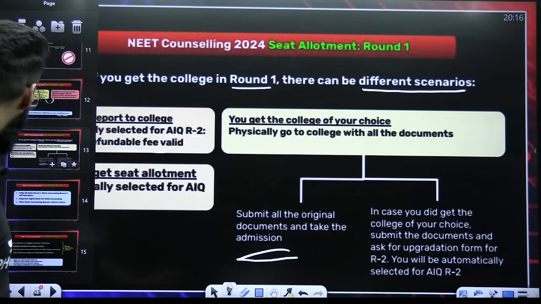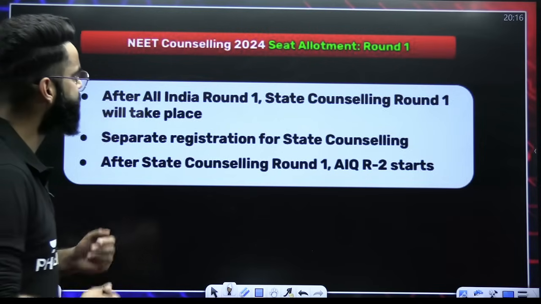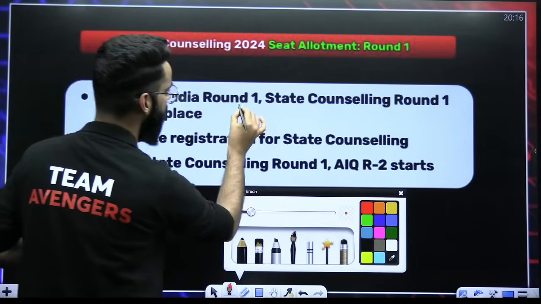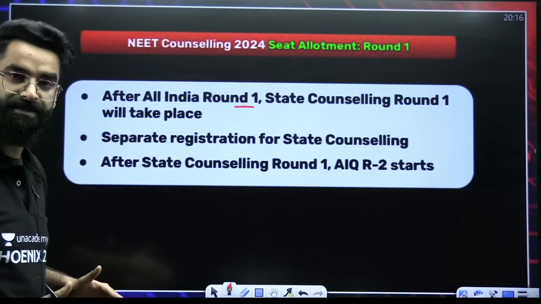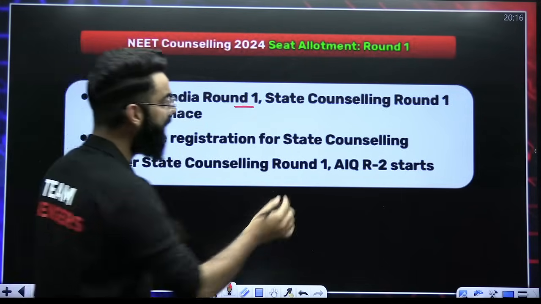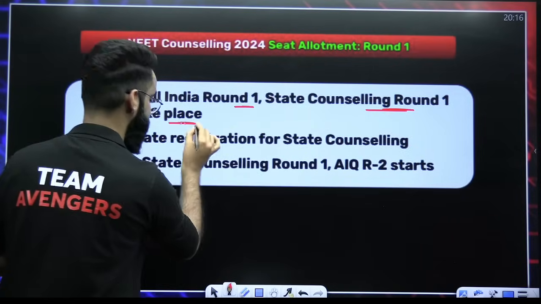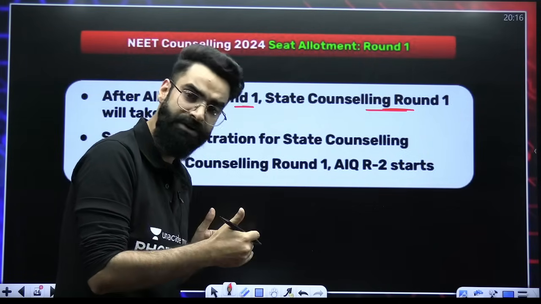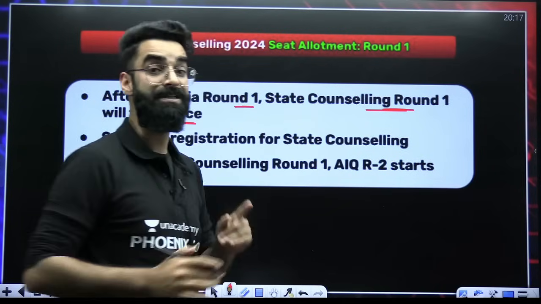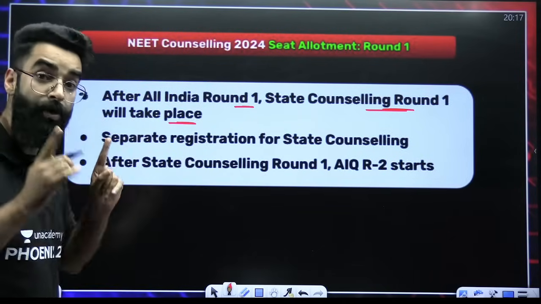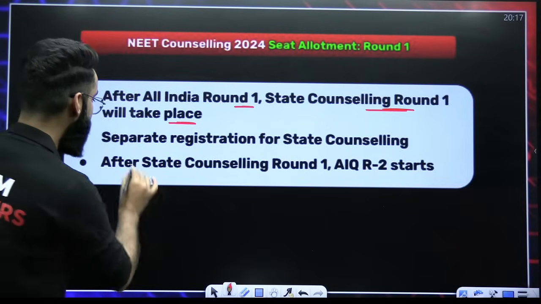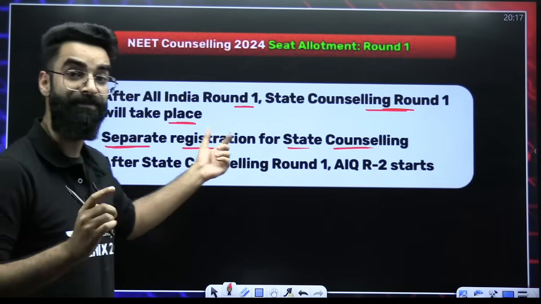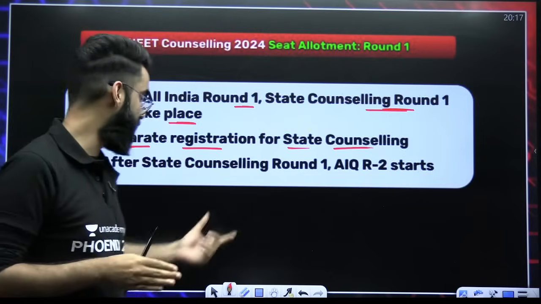Okay, this is simple till here, I'm pretty much sure. Now, here comes one more point. After AIQ round 1, once this round 1 happens, what happens after that? State counseling round 1 will take place after that. So first, it's going to be All India AIQ round 1. Once that is over, then your state counseling round 1 is going to start. For the state counseling, there is a separate registration form. That varies from state to state.